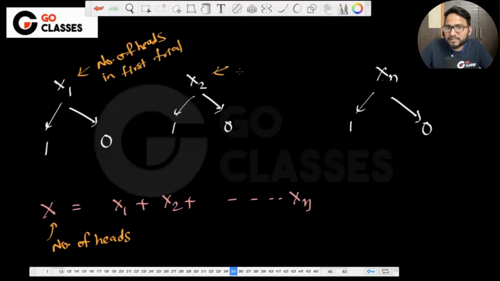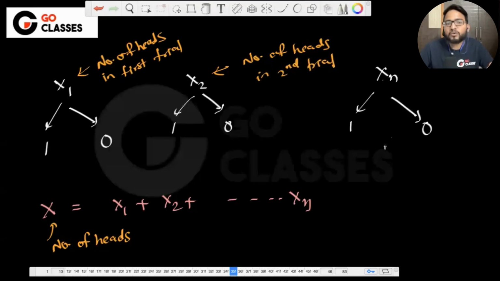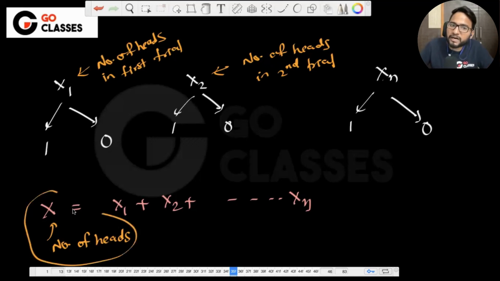This is the number of heads in the second trial, and this is the number of heads in the nth trial, right? If I ask you the total number of heads in the first trial, second trial, third trial, you will just add all of them. These are the number of heads in all the trials. So aren't both the same semantically?